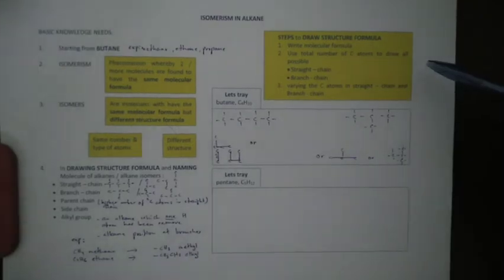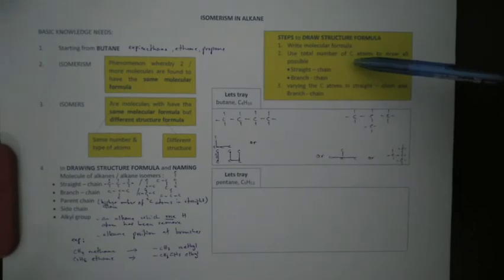Before we draw the structural formula and name alkane isomers, we look at the steps, which may help make it easier. First step, write the molecular formula for the alkane molecule.